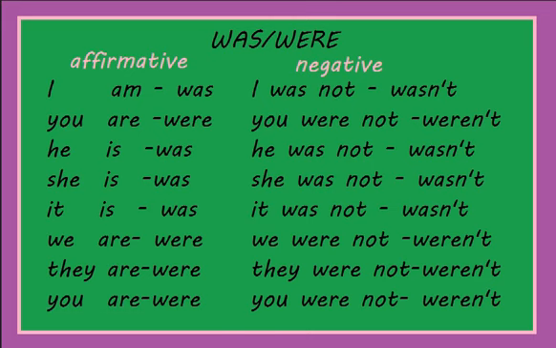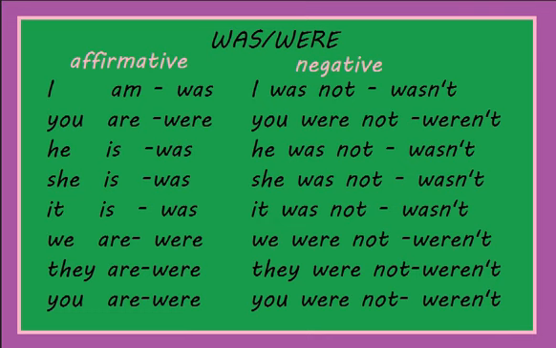So why is this important? Because we need to know first the base form, and then we can understand a little bit about the simple past. So when we use was and when we use were. When we have I am, we have I was, you were, he was, she was, it was, we were, they were, and you were.